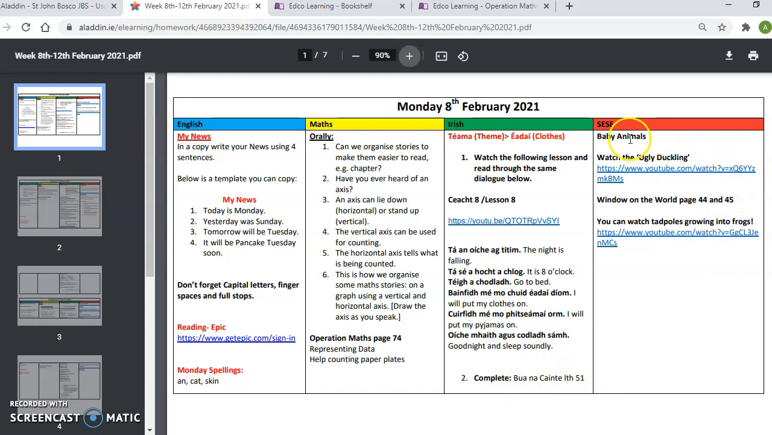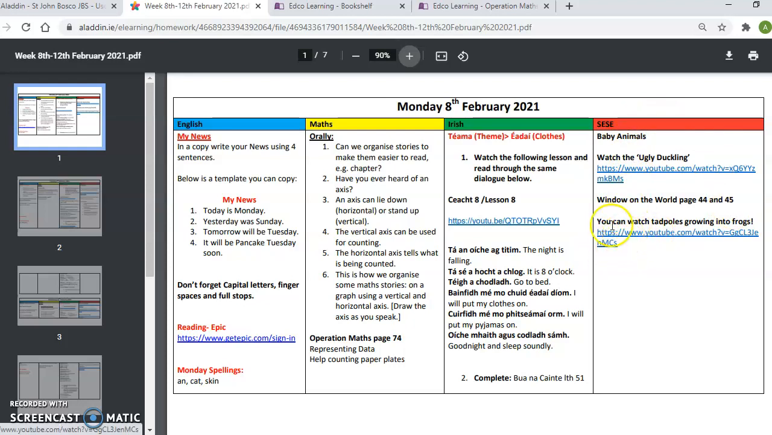When you're finished this, we're going to be looking a little bit at baby animals, which is an important topic for springtime, because springtime brings all the baby animals out, the lambs, the calves, the foals, all begin to come at springtime and are born in springtime. Have a little watch of the story of the ugly duckling. You may have seen it before. And then open your Window on the World, and we're going to do pages 44 and 45 based on baby animals. And down here, when you're finished, you can watch tadpoles growing into frogs.